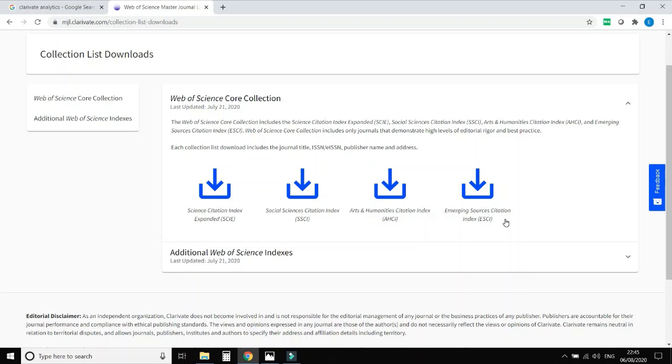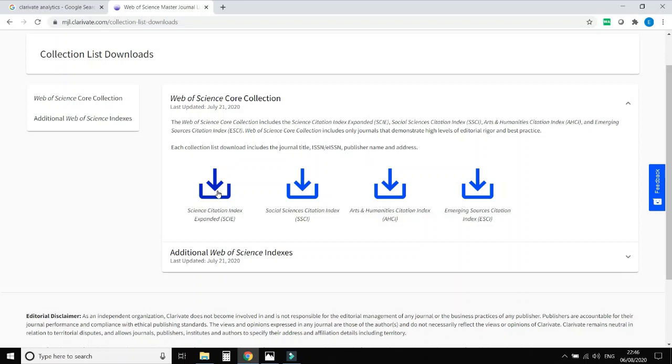So after 1 year and after critical evaluation, the journals which are included in Emerging Sources Citation Index are then included in Science Citation Index Expanded, SCI, SSCI, AHCI. So before publishing papers with a journal which is part of Emerging Sources Citation Index, please check whether that paper is included in the Web of Science database or not.